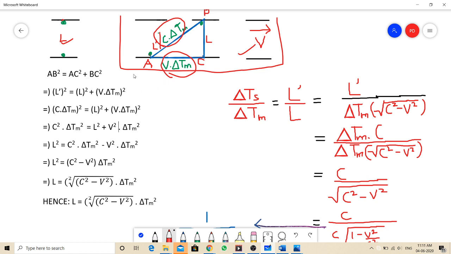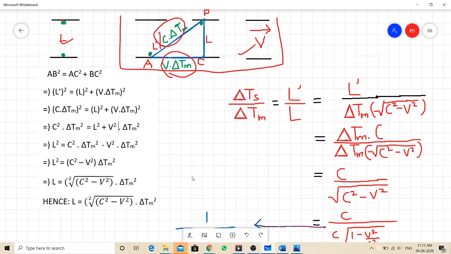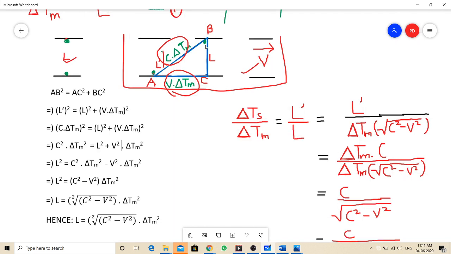So we know from the Pythagoras theorem, this is AB, and the square of the hypotenuse is given by BC square plus AC square.